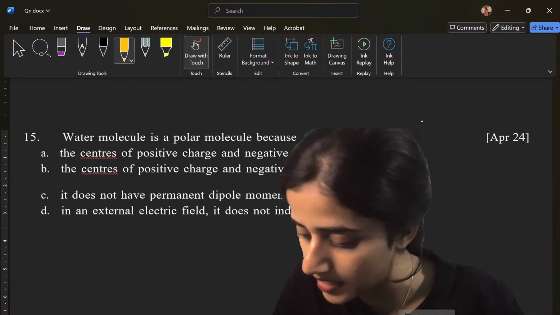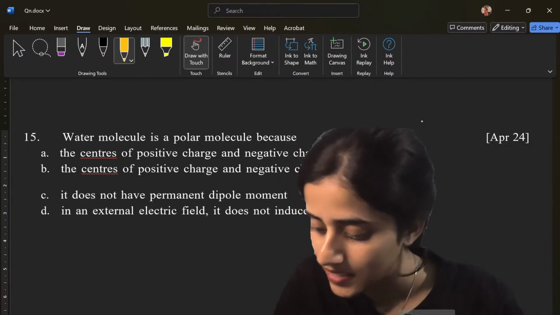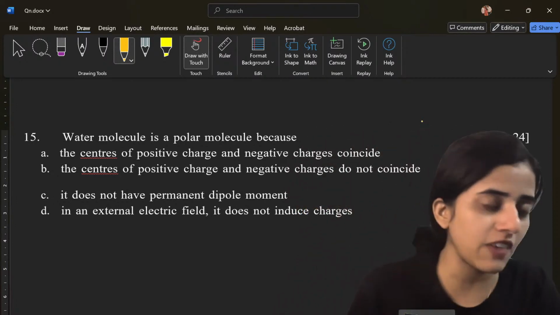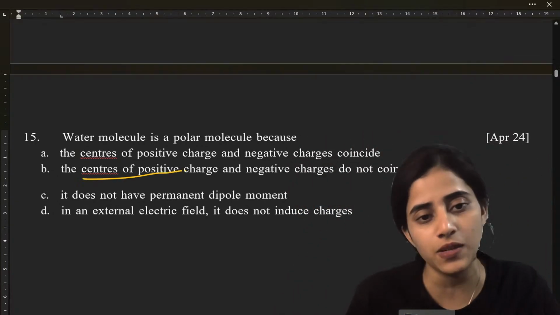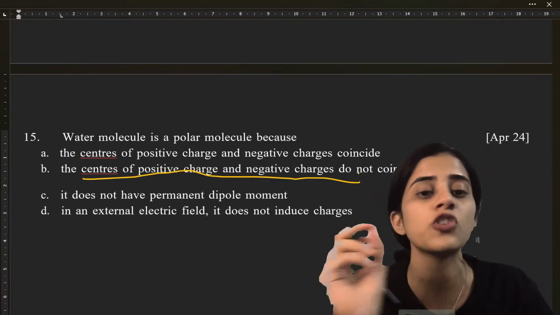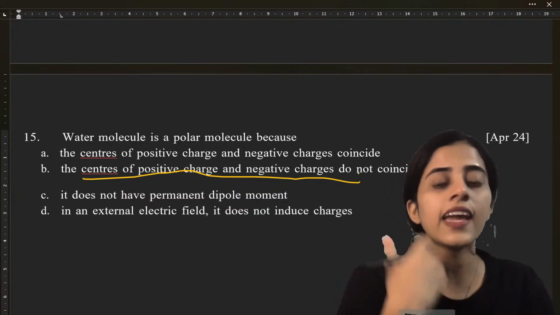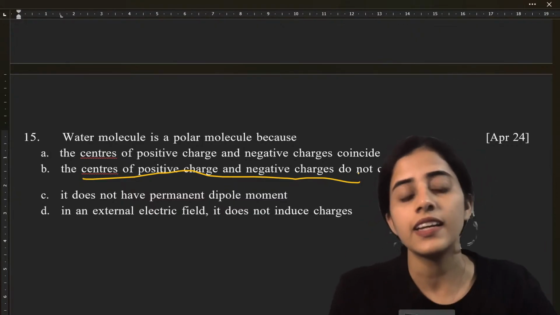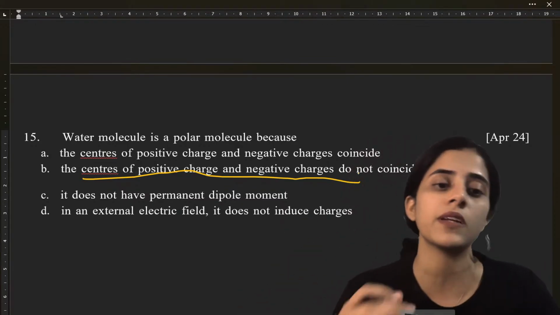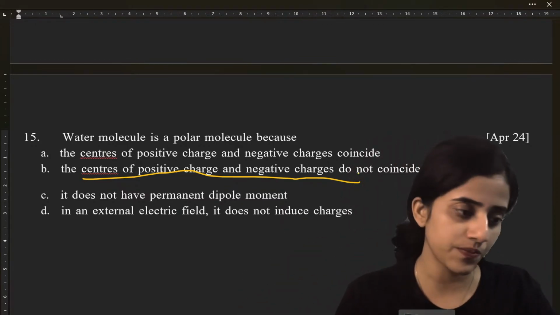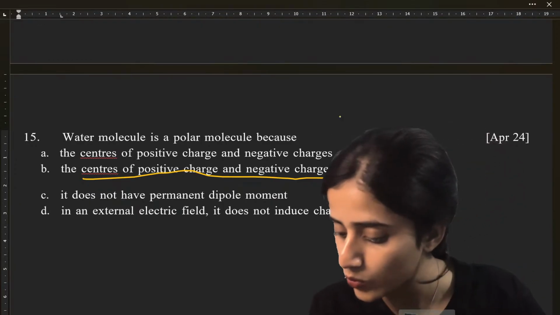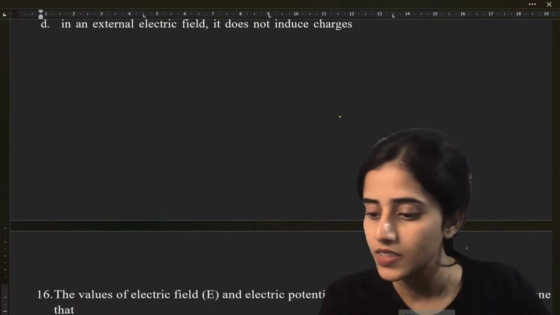Okay, so many B's. If everybody says B, I also agree it is B. So, in a polar molecule, the centers of positive and negative charge should not coincide, and they have a permanent dipole moment. Option C is wrong because it says it does not have, but they should have a permanent dipole moment. Okay? Very good.